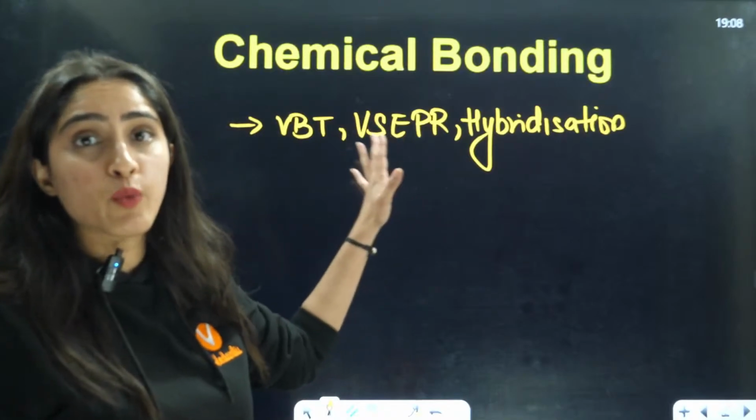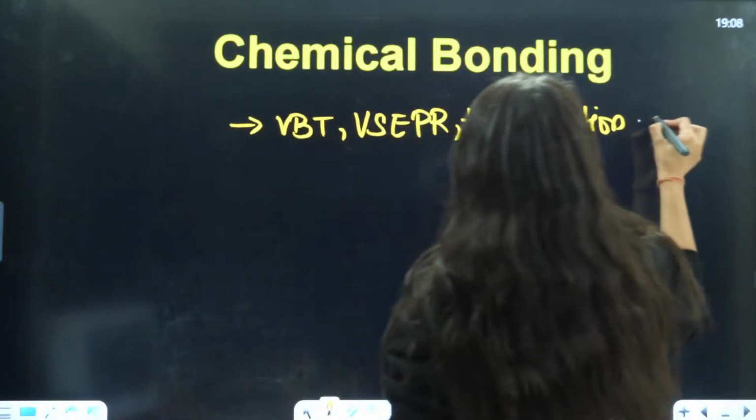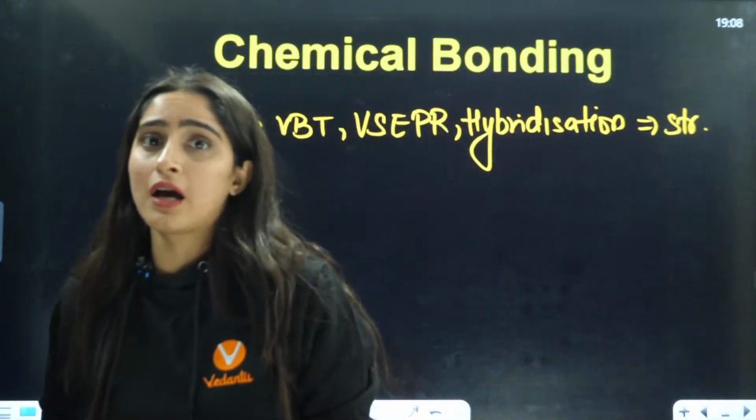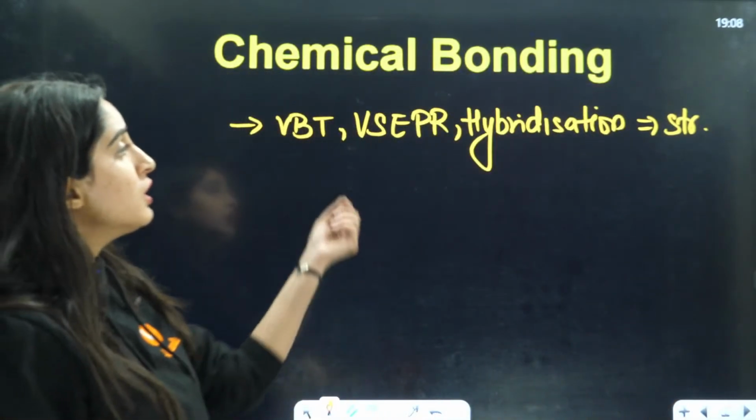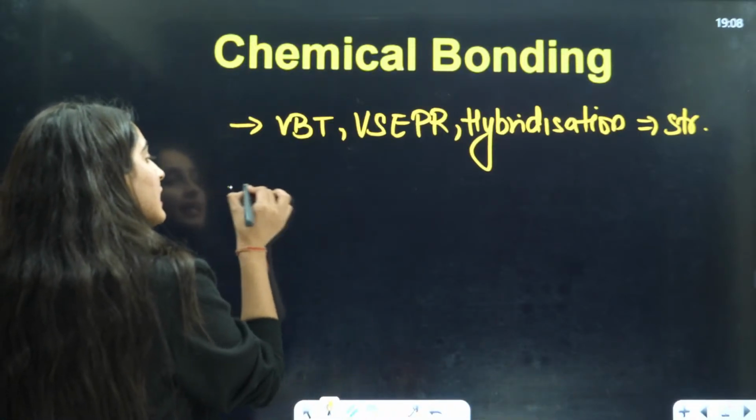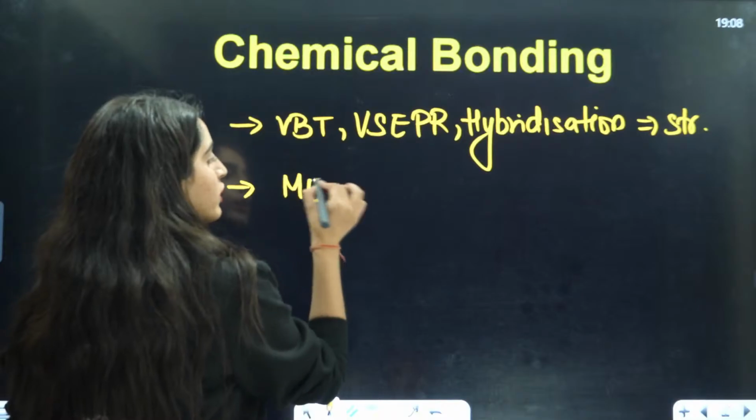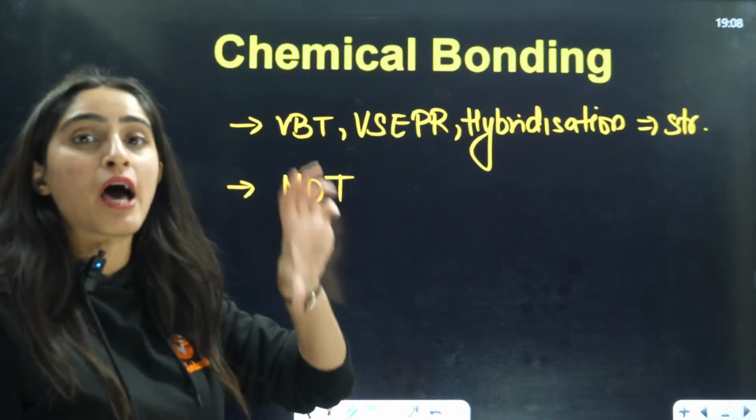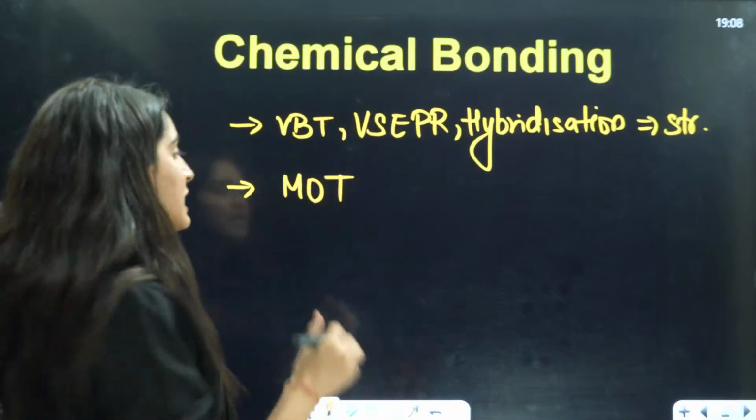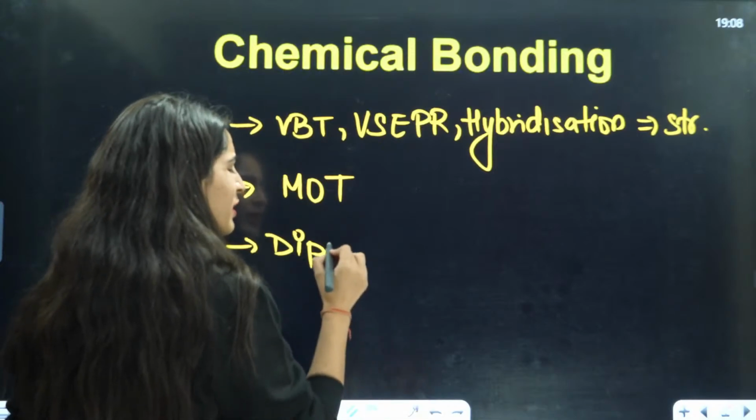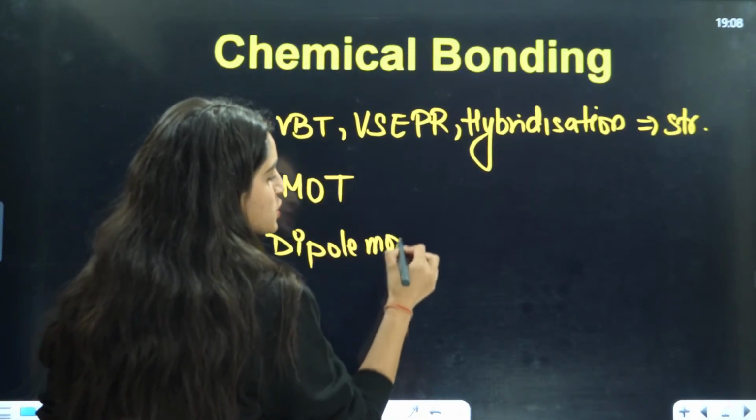Mostly you will see direct questions based on structures. They can ask you the shape, the geometry, or the hybridization of a particular compound. The second important topic is MOT, that is molecular orbital theory. These are the highest priority topics from chemical bonding. The third one is dipole moment, and very simple questions are asked from it.